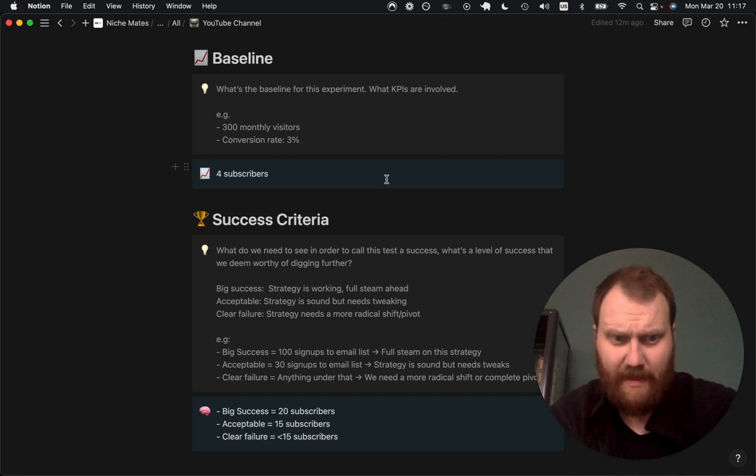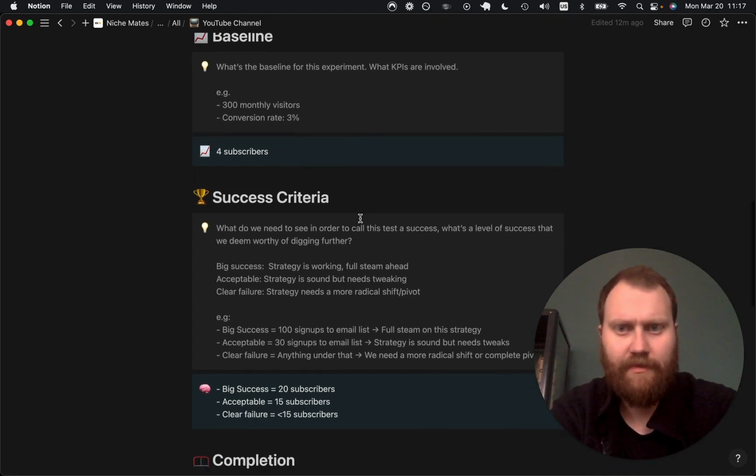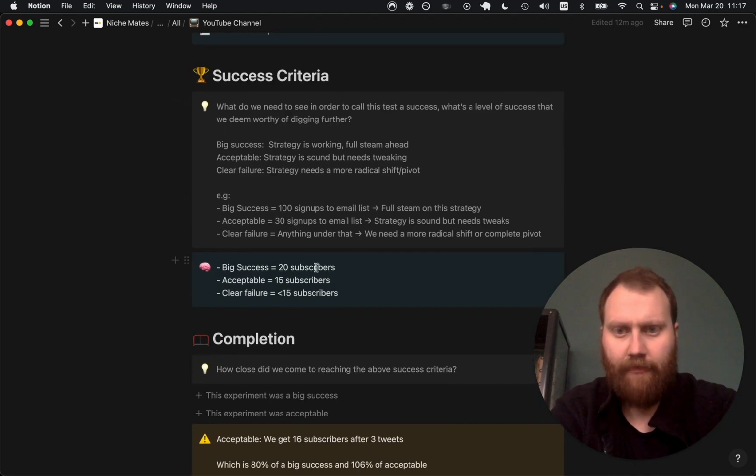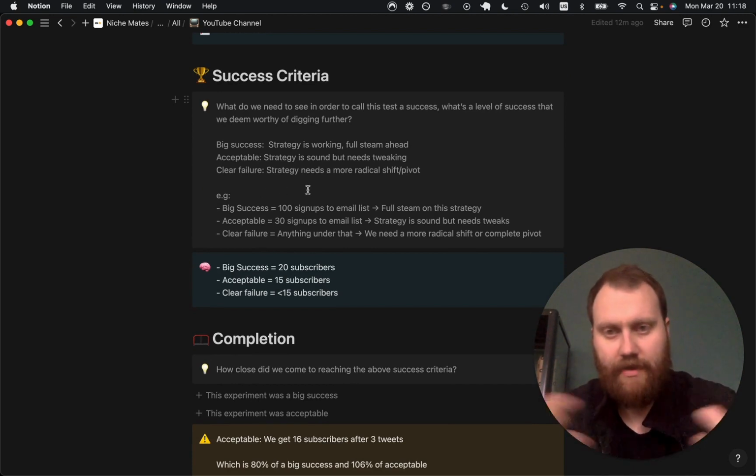So here I opted for a vanity metric because I don't really have anything else to go off on. And I wrote down, okay, for this, we have 3 criteria, measures of success.